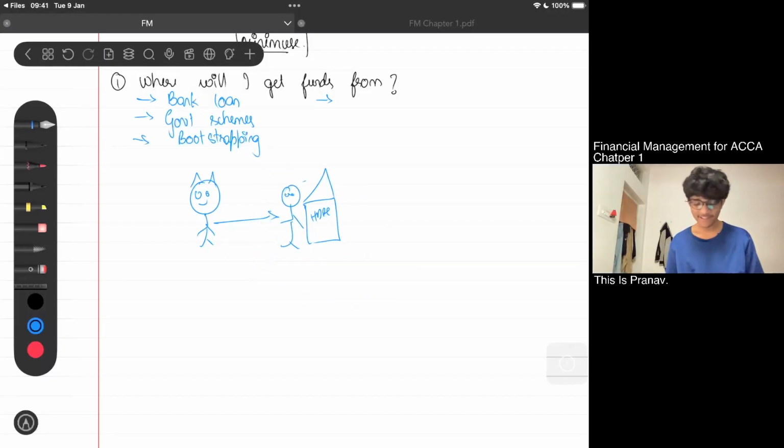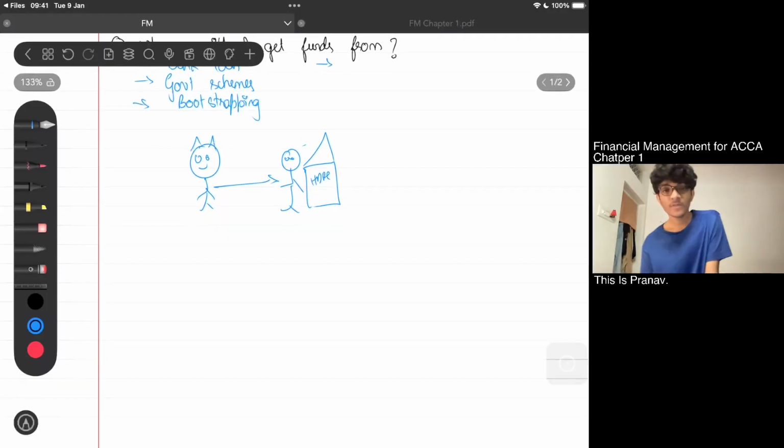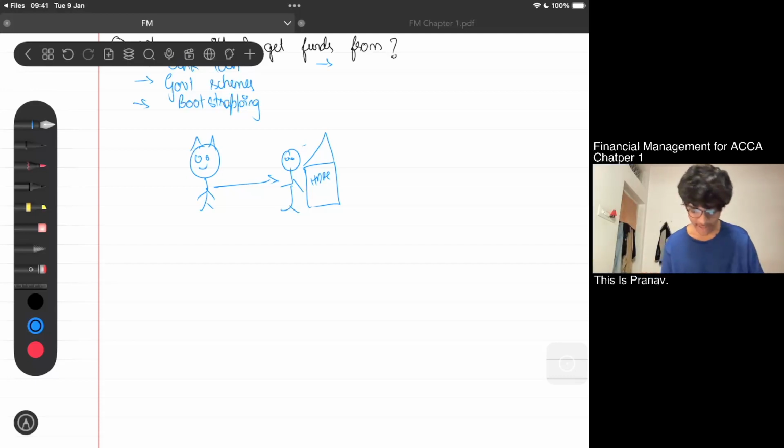So I meet the manager, and the manager says, Pranav, for you to start a business, your business idea is really great. I'll be giving you a loan at around 12% per annum. For me to get a loan of around 1 crore, I'll have to pay 12% per annum. And how much is 12% per annum? It is around 12 lakhs. So yearly, for a new business, I'll have to pay 12 lakhs out of my pocket to the bank just because I'm borrowing loans.